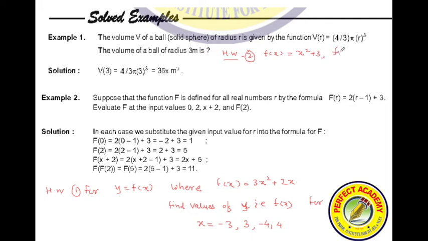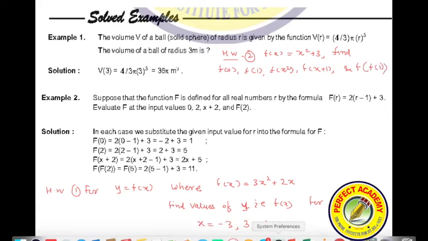Find f of 0, f of 1, f of x square, f of x plus 1, and f of 1. Copy this question.